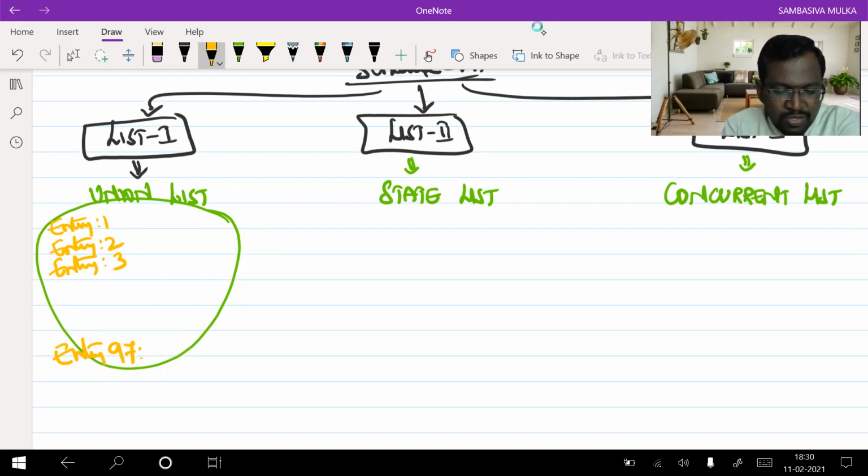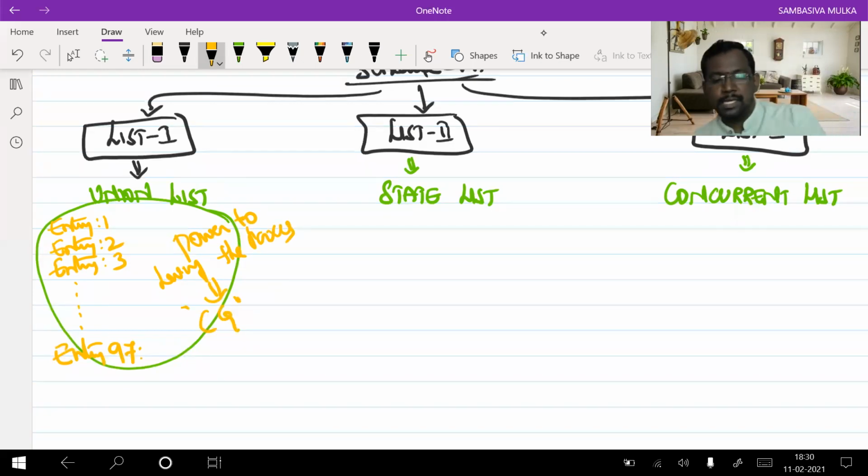Whatever matters are prescribed in these entries, the power to levy the taxes on all these matters is with the central government. So it is the exclusive power of the central government to levy the taxes on the matters prescribed in the union list or central list.